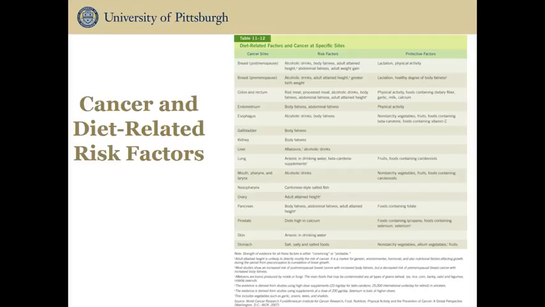When it comes to risk factors, our individual risk of developing cancer is a complicated combination of the lifestyle choices we make, such as tobacco use, nutrition, physical activity, and stress management, heredity, and environment. Amazingly, up to approximately 2/3 of cancers could be avoided altogether by the application of existing knowledge of prevention and detection. Dietary-related behaviors can have a substantial influence on the development of cancer, as shown in this table here.